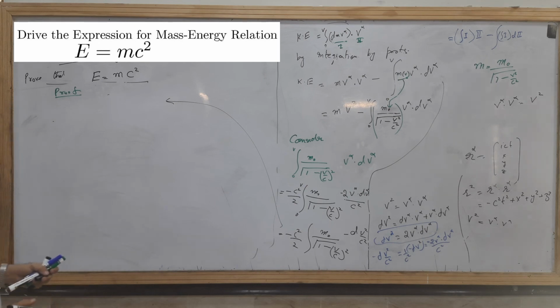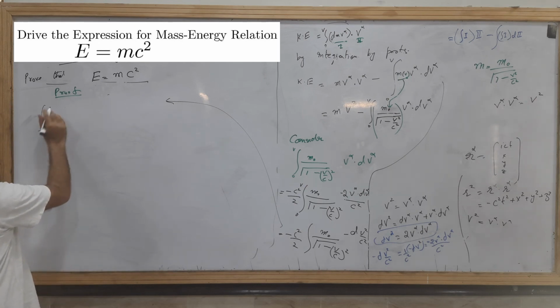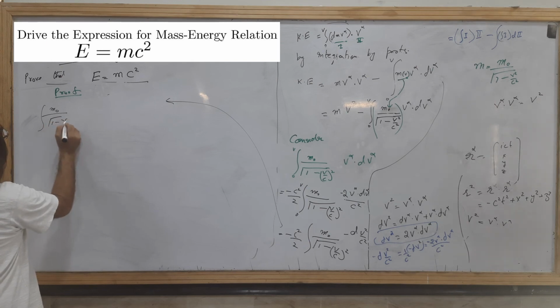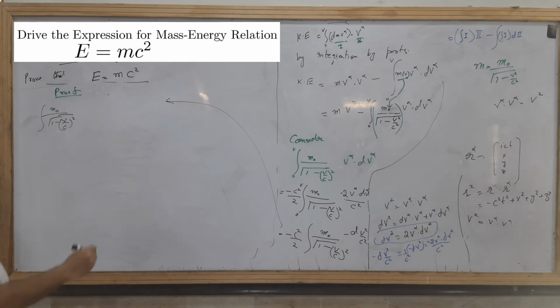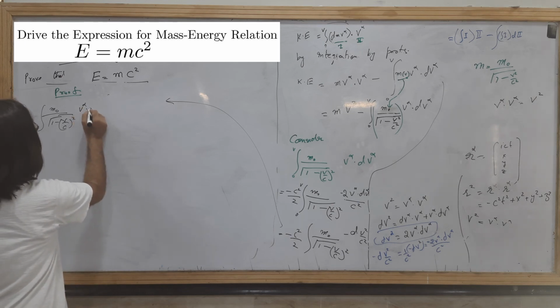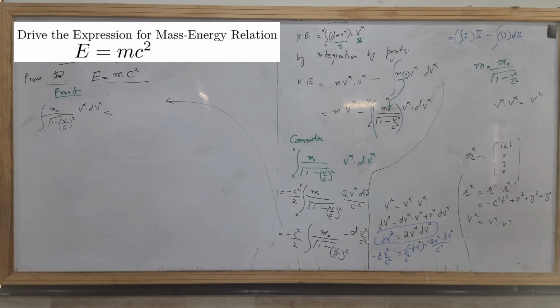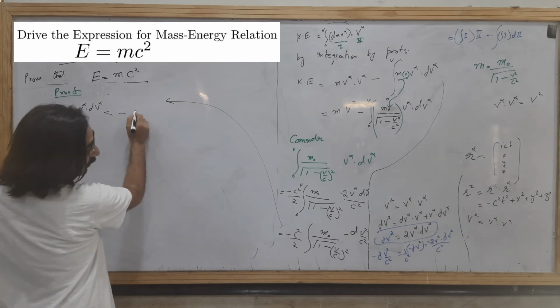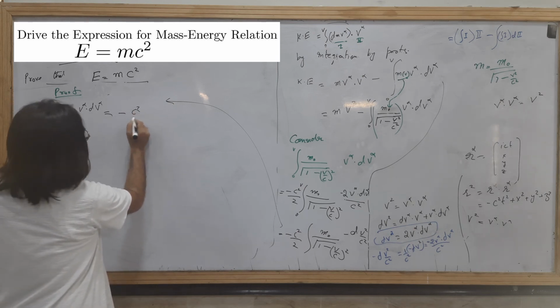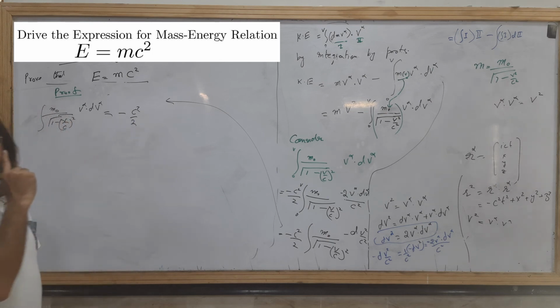So m naught over 1 minus v over c square, v alpha dot dv alpha, that will be equal to, again writing, minus c square over 2, okay.